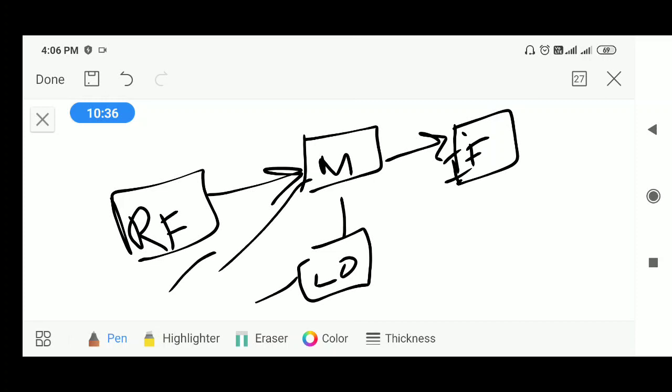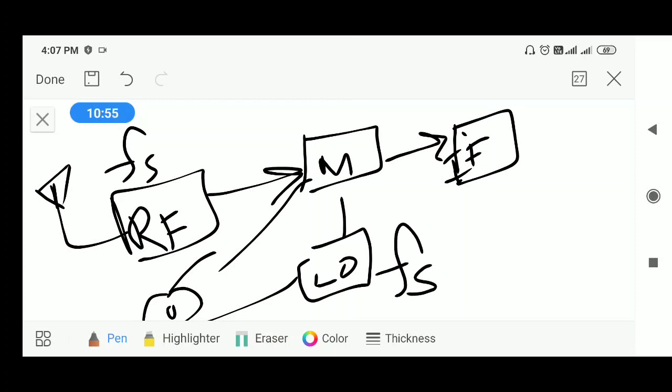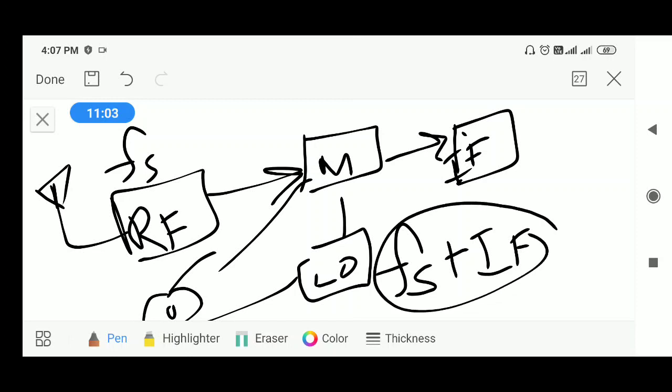All these are connected to a gang tuning circuit, and here we will have the antenna. So when you want to select Fs, your desired station, the local oscillator frequency is adjusted so that it is tuned to Fs plus If. The difference between these two frequencies is taken in the mixer.